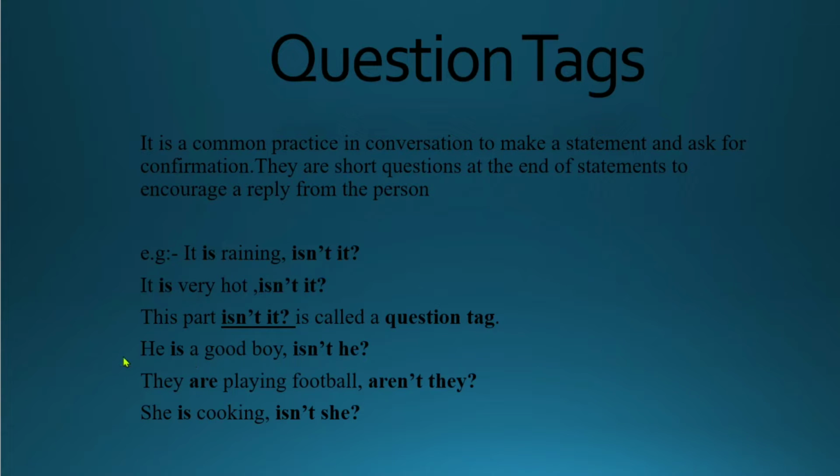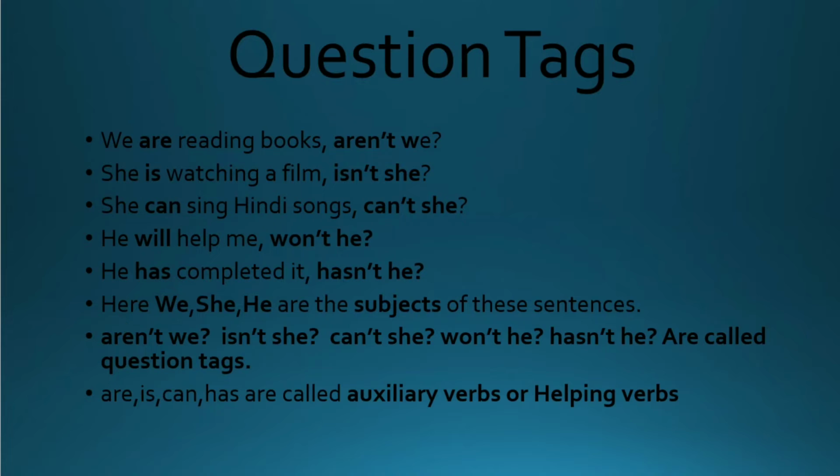Other examples: he is a good boy, isn't he? They are playing football, aren't they? She is cooking, isn't she? We are reading books, aren't we? She is watching a film, isn't she? She can sing Hindi songs, can't she? He will help me, won't he? He has completed it, hasn't he?